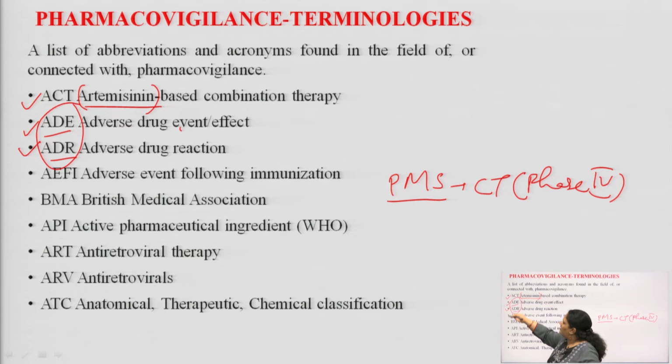Students, here I want to tell you the basic difference between adverse drug reaction and adverse drug event. Adverse drug reaction means when we take any medicament against any disease or ailment, the drug dissociates inside our body and binds with the specific receptor site. After that it will produce two types of effects. One is the desirable, therapeutic pharmacological effect, and the second is the undesirable, unwanted, toxic or lethal effect.